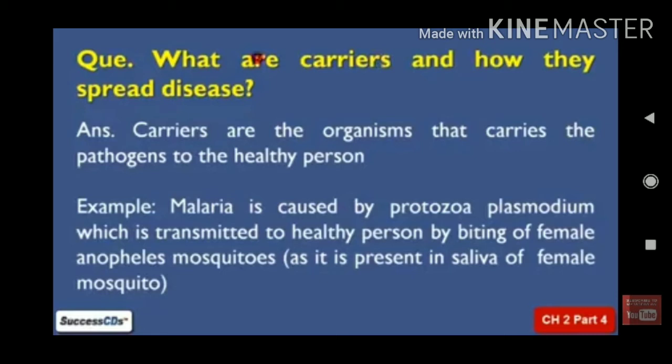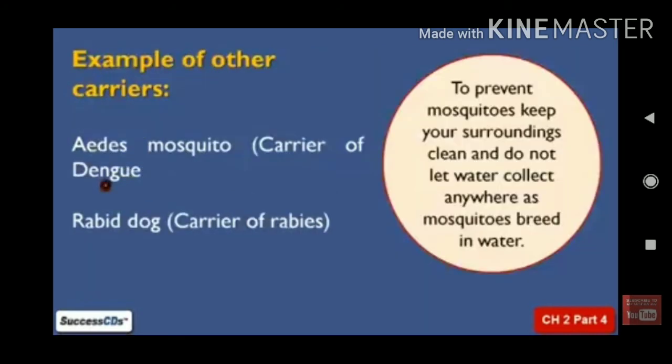The insects and animals which carry disease causing organisms are called carriers. Okay, students? There is a specific name given to them: carriers. What are carriers? Insects and other animals.